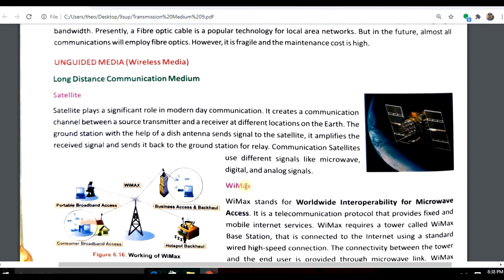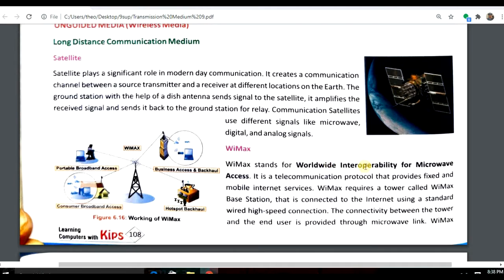Another one is WiMAX. WiMAX stands for Worldwide Interoperability for Microwave Access. It is a telecommunication protocol that provides fixed and mobile internet service. You can see there are mobile towers that are fixed. Is it clear?